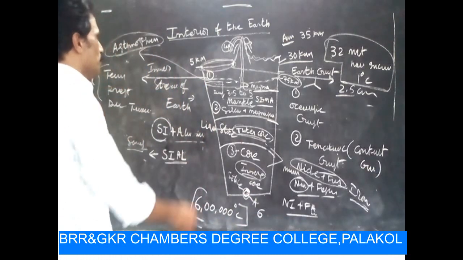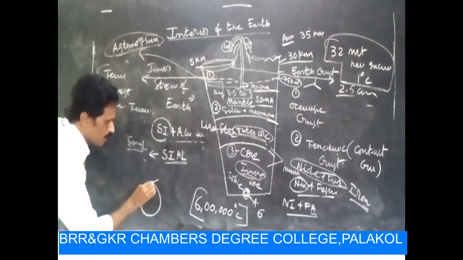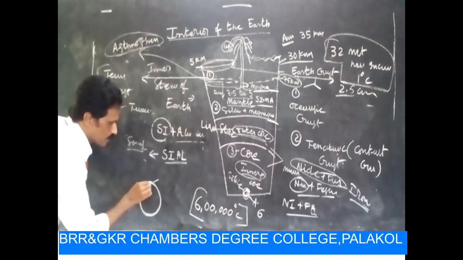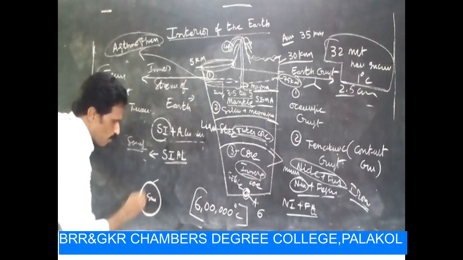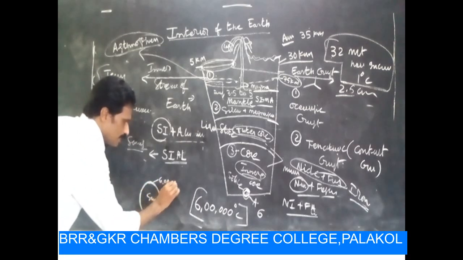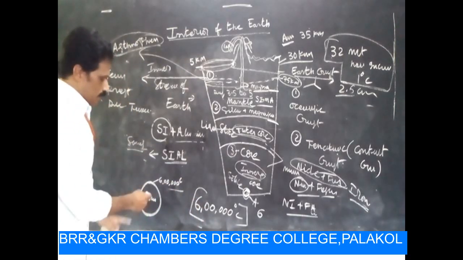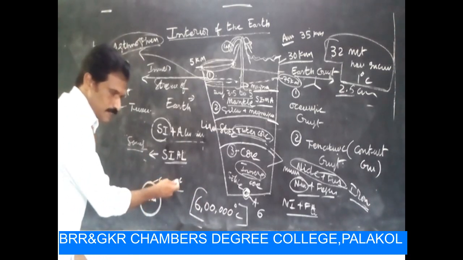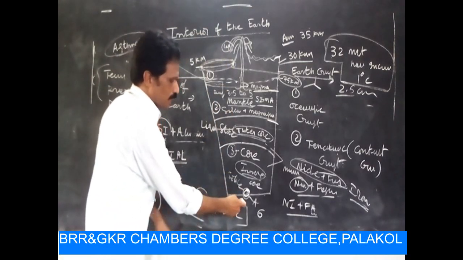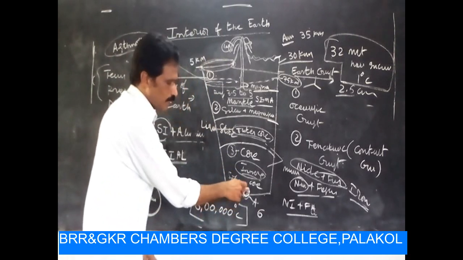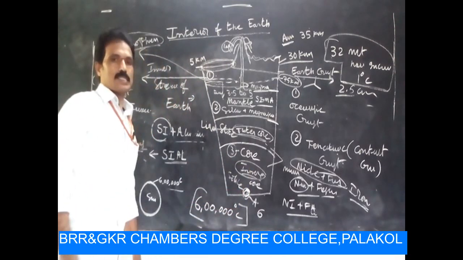It is equivalent to the outermost temperature of the sun. The sun's outermost temperature is 6 lakh degrees Celsius. The temperature at the middle of the earth's core is 6 lakh degrees Celsius.